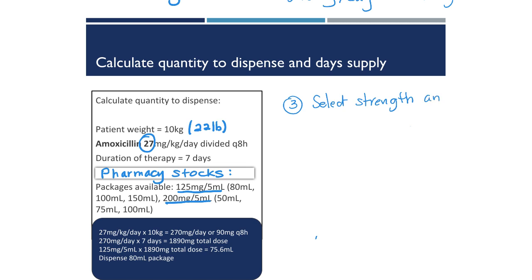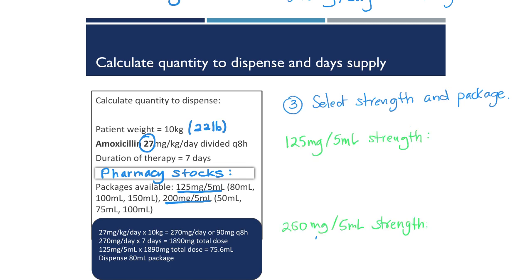Oftentimes there are multiple strengths of liquid medications available, and we want to make sure we select a strength that is convenient for dosing the dose that's required, and we want to select a package size that gives the caregiver enough volume to complete the entire course of therapy. Let's look at the 125 milligrams per 5 ml strength first. We know we need a total of 1,890 milligrams for the full course. Multiplying that by our 125 per 5 strength, our units cancel, and we're left with 75.6 milliliters needed to complete the full course of therapy.